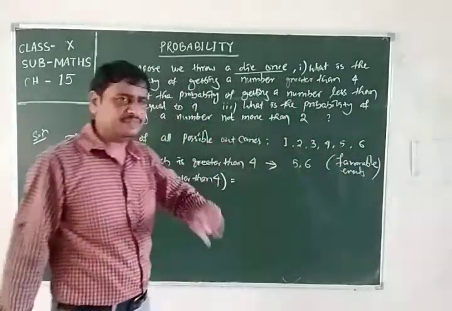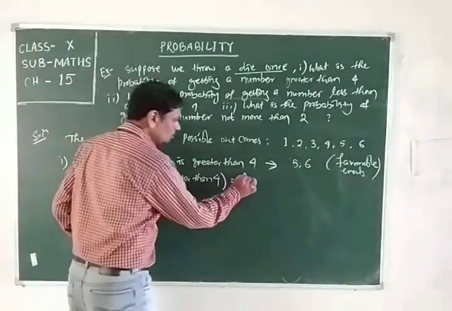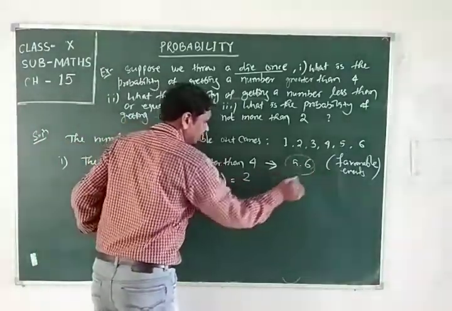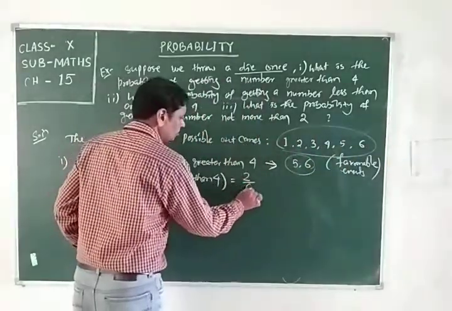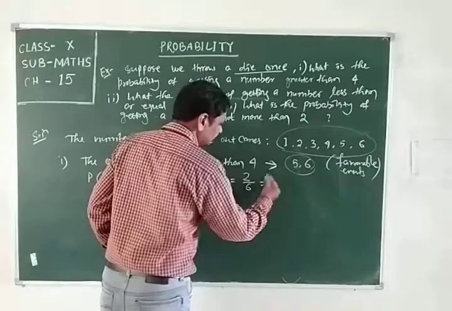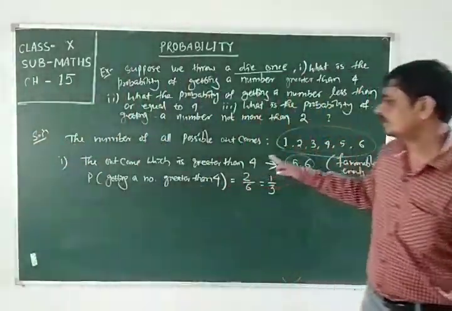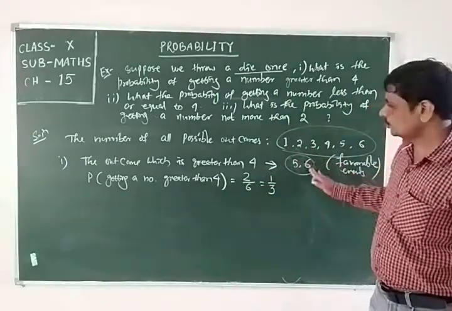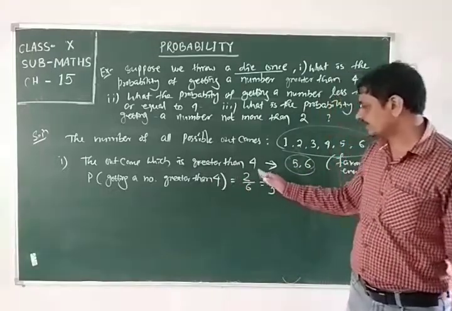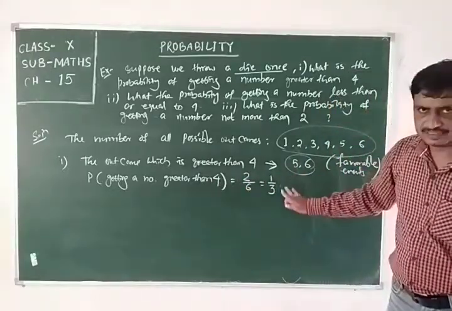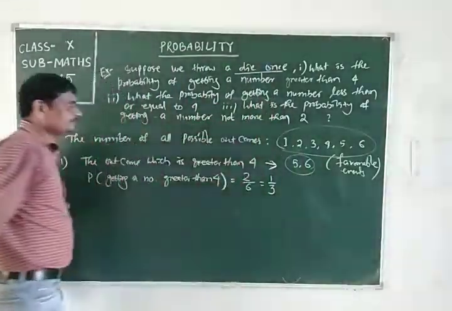There are 2 events favorable for us, and totally there are 6. So 2 by 6, or 1 by 3. Here the number of favorable events is 2 and total number of events is 6. So probability of getting a number greater than 4 becomes 2 by 6, that is equal to 1 by 3. Come to the second part.